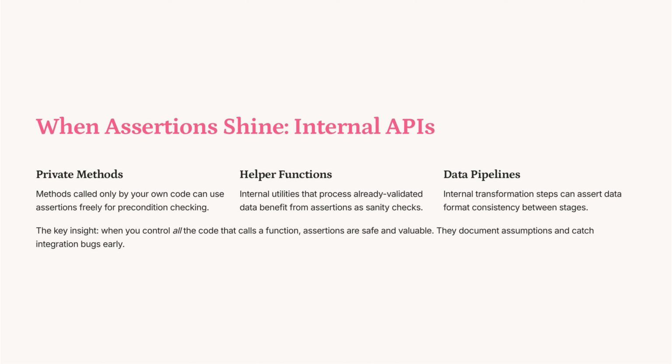Assertions in internal APIs are crucial for maintaining code integrity. Private methods can leverage assertions for precondition checks, ensuring assumptions hold true. Helper functions benefit from sanity checks, while data pipelines use assertions to maintain format consistency. When you control the code, assertions document assumptions and catch integration bugs early, enhancing reliability.